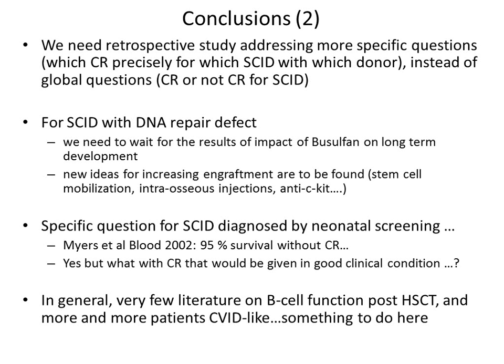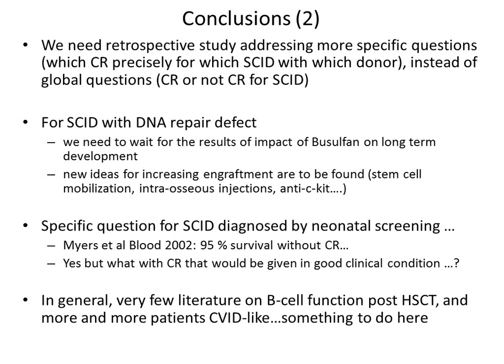Also, the SCIDs with DNA repair defect don't have B cells, and we want them to have B cells. So we have to do a conditioning regimen. But since they have a DNA repair defect, it may be dangerous. So there is room to find new tools to induce an engraftment without giving a conditioning regimen, like anti-c-KIT antibody, like stem cell mobilization, or whatever works.